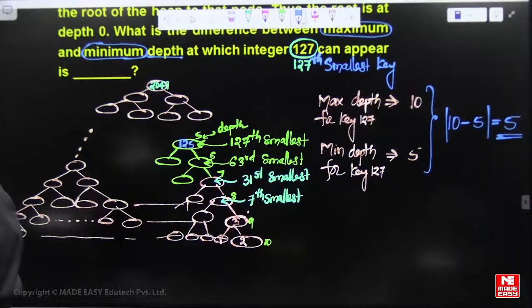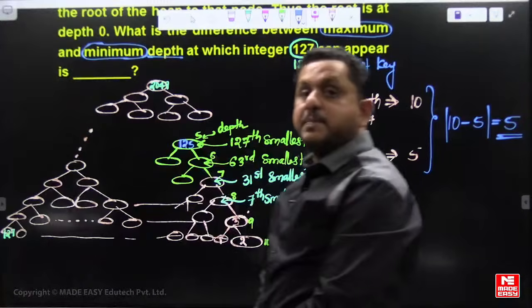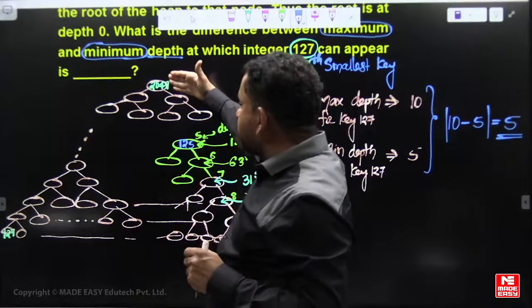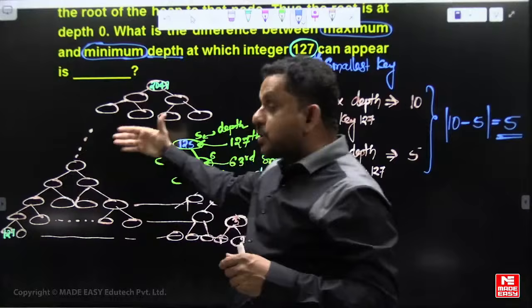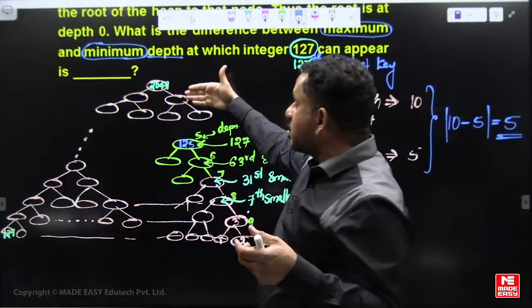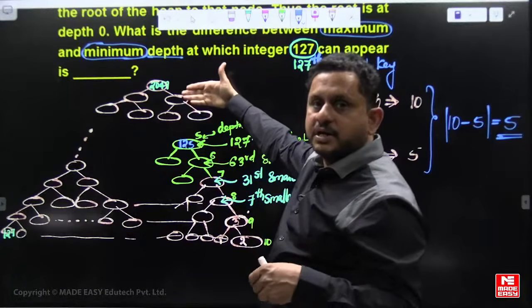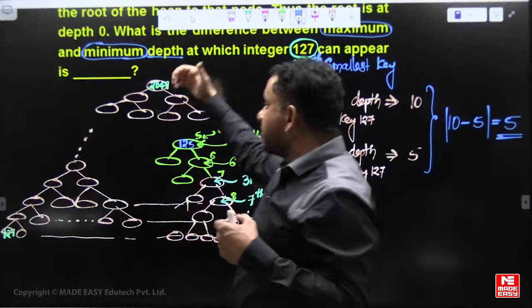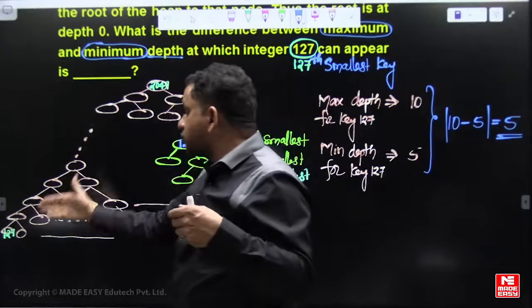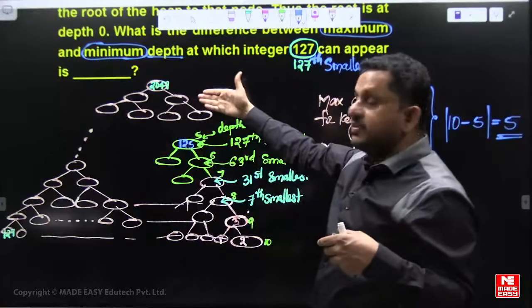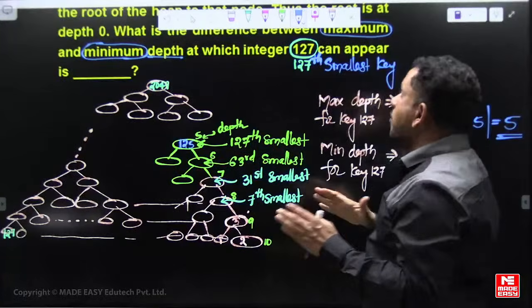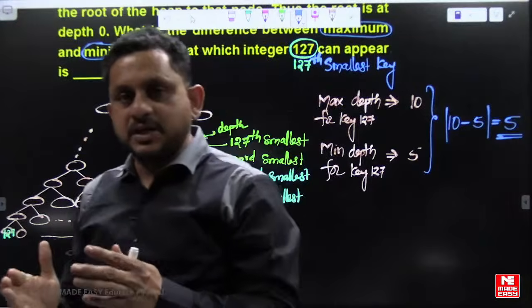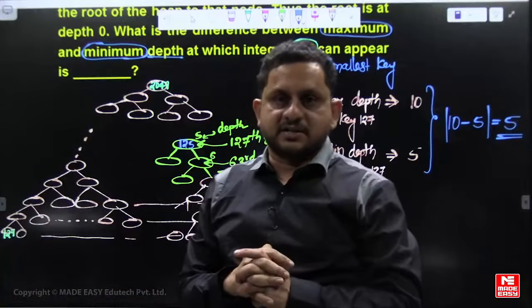This much complexity is not there if it is a min heap. If it is a min heap, the 127 key can be at most at the last level. The 127th smallest can even come to the second level also. So if it is a min heap, the key 127 can be at most at the last level and at least at the second level. So min heap is not a problem to deal with the smallest keys; max heap is easy to deal with the largest keys.